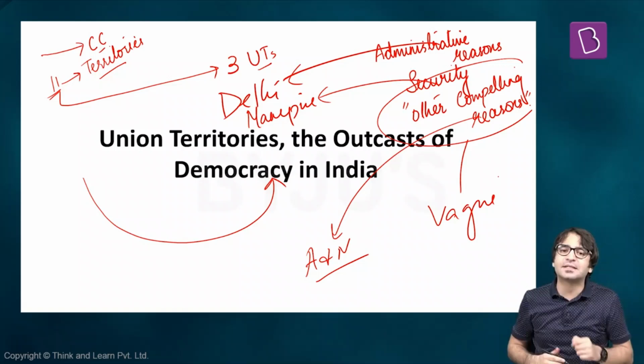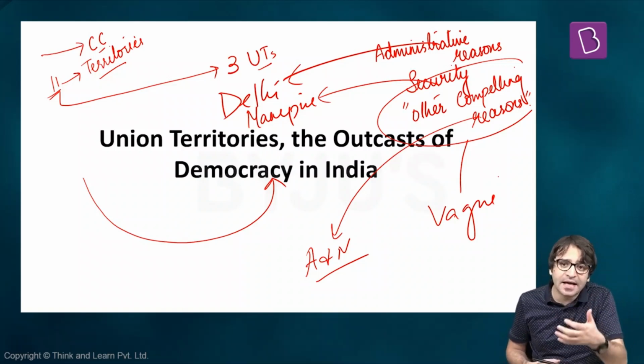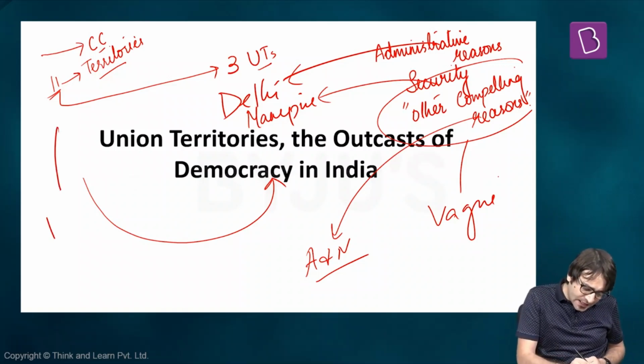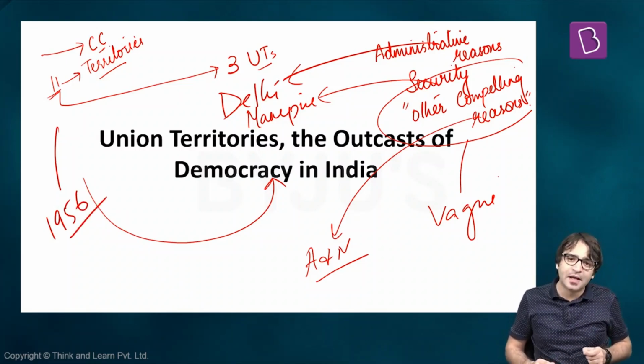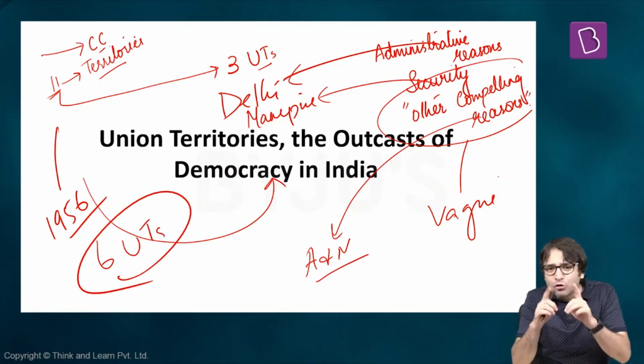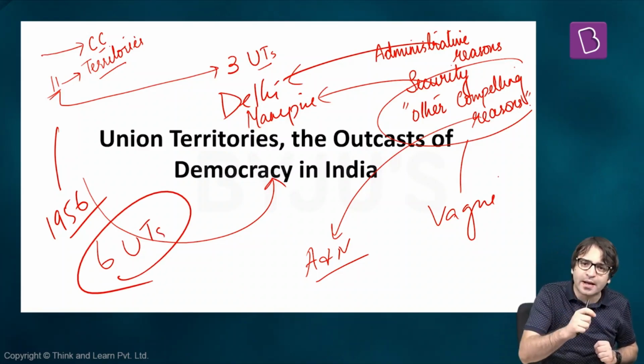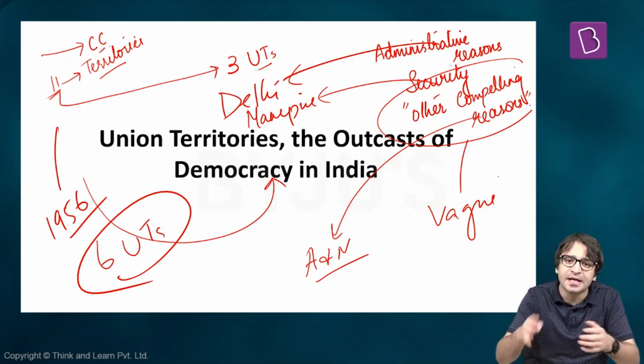But this report was partly accepted by the central government. Instead of 3, because the States Reorganization Commission recommended 3 union territories, in the year 1956, when the States Reorganization Act was passed by the Parliament, we had 14 states and 6 union territories. That means although the States Reorganization Commission recommended 3 union territories, the Parliament instead created 6 union territories.